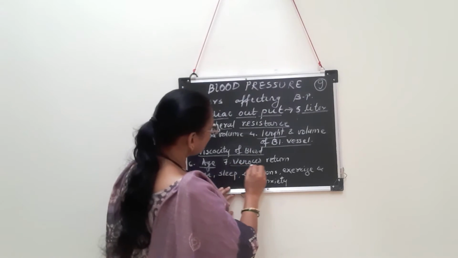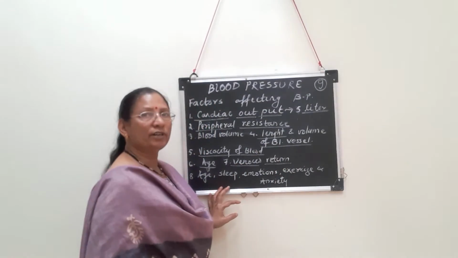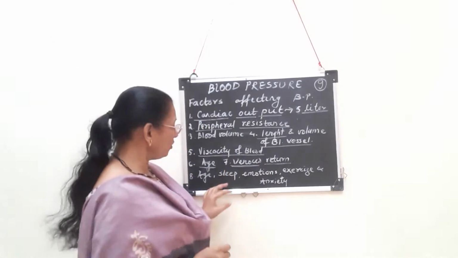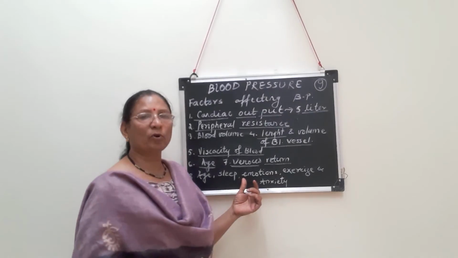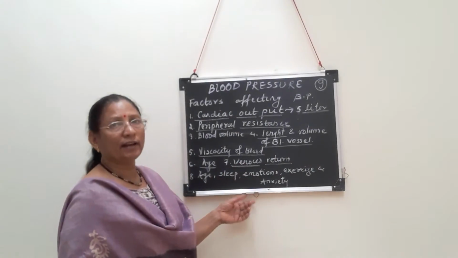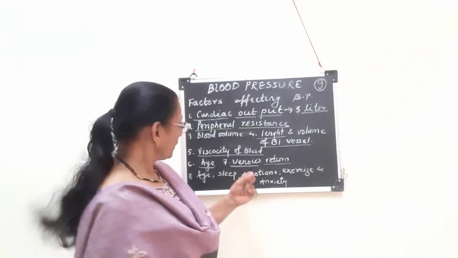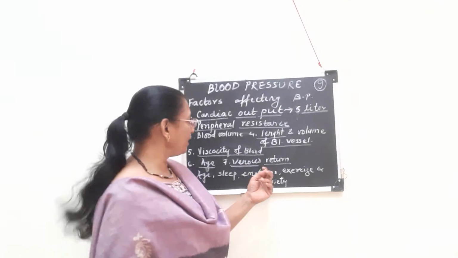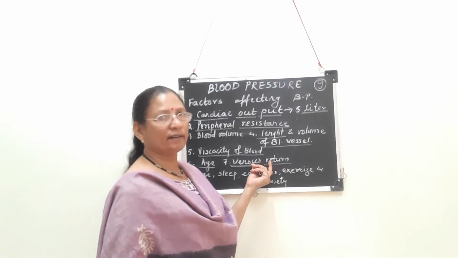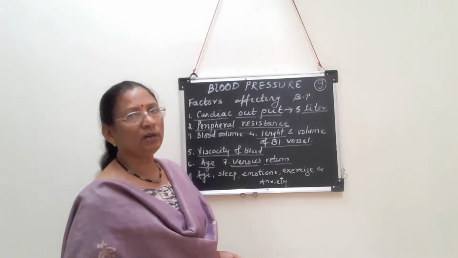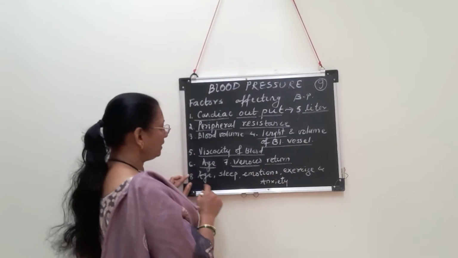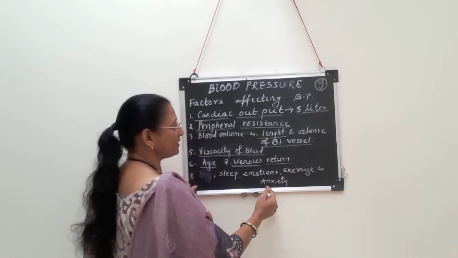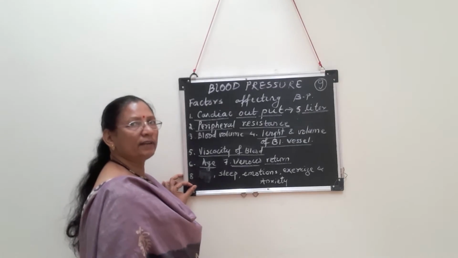Next, venous return. What is the meaning of venous return? Venous is for deoxygenated blood. We have seen that deoxygenated blood from various parts of the body is collected by the superior and inferior vena cava, which open into the right atrium. This blood which comes back into the atrium in unit time is called venous return. It is also directly proportional to the blood pressure. Age is repeating here. Sleep, emotions, exercise and anxiety are also factors which affect the blood pressure.